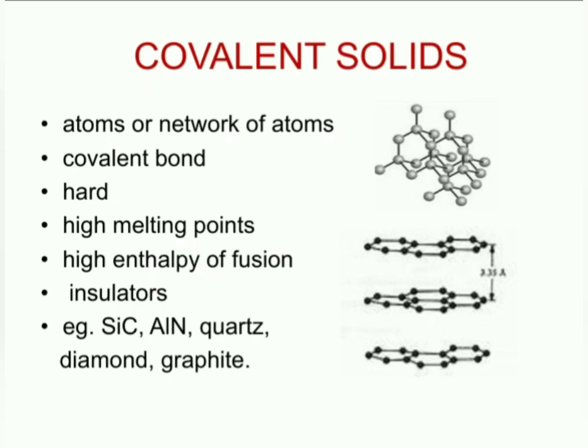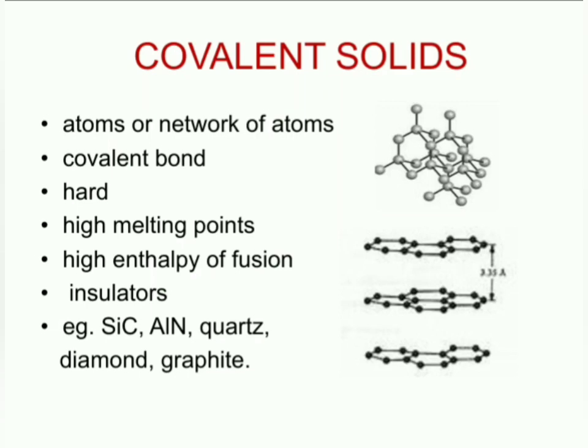Whereas in case of graphite, there is a layer-like structure. These layers are held by weak van der Waals forces of attraction. So that is why it becomes easier to cut through these layers. So graphite is soft.